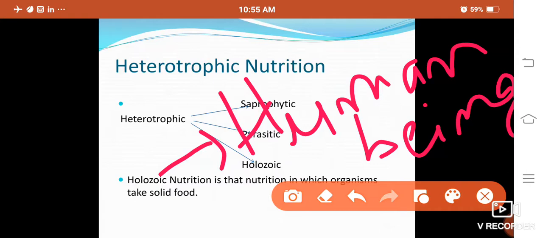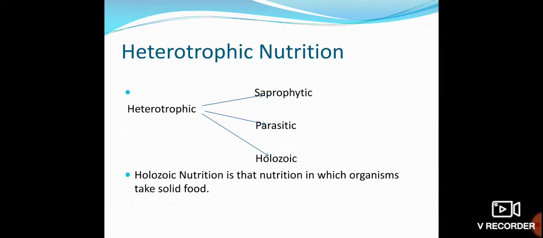So we follow the holozoic mode of nutrition. I think it is clear to you. Or take an example of that food chain: the zebra is eaten by the lion, so that is solid food for the lion. So that mode of nutrition will be the holozoic mode of nutrition.